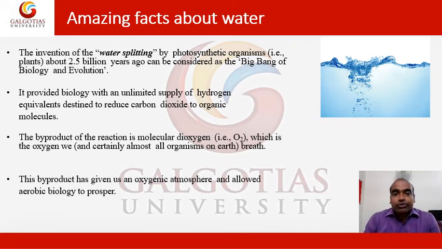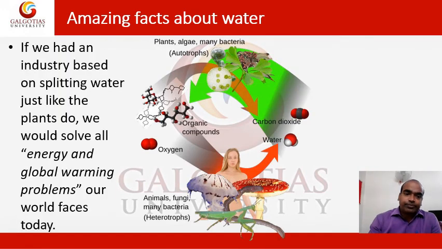The byproduct of the reaction is molecular dioxygen, that is O2, which is the oxygen we and certainly almost all organisms on Earth breathe. This byproduct has given us an oxygenic atmosphere and allowed aerobic biology to prosper.